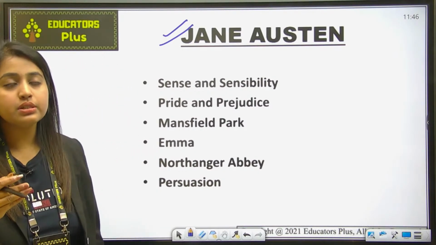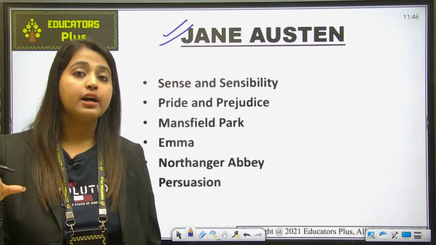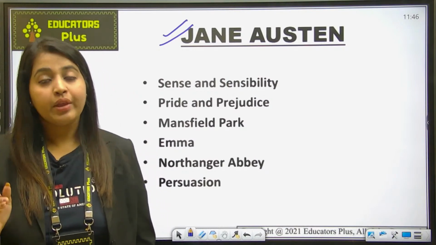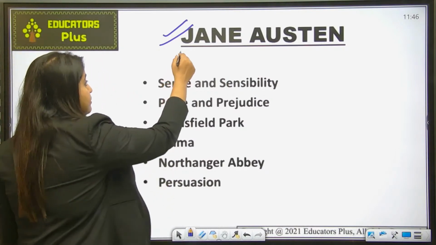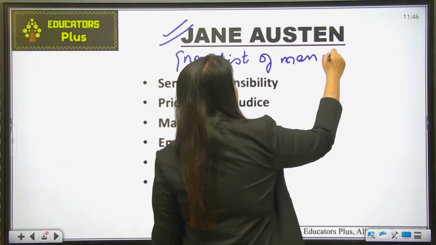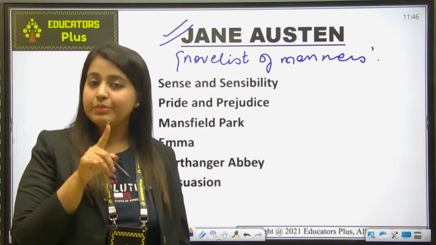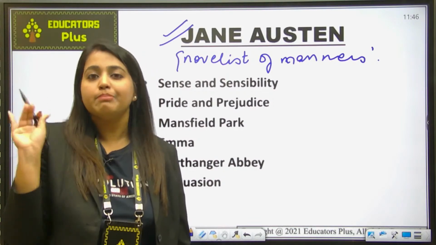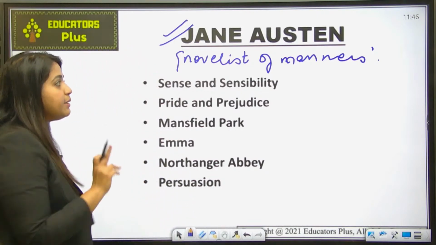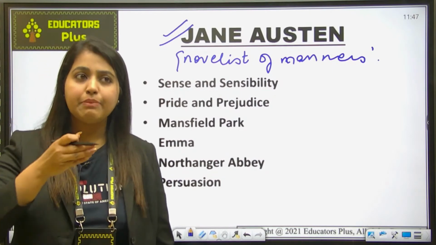Jane Austen is a very important writer of this age, and she was the daughter of a clergyman. She was not sent to university or school, and her whole education was done at home. She was a novelist of manners. You should remember this point. Manners and morals have been portrayed. If you look at her female protagonists, they are always very mannered, cultured, a kind of lady. All her female protagonists follow that demeanor. That's why she is known as a novelist of manners, and she kept within rigid boundaries.